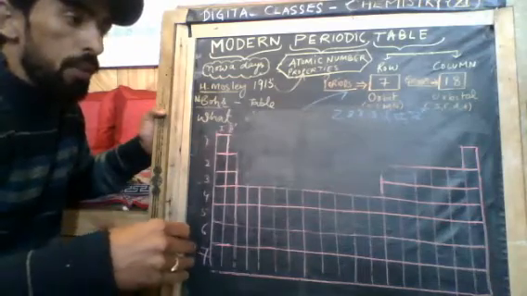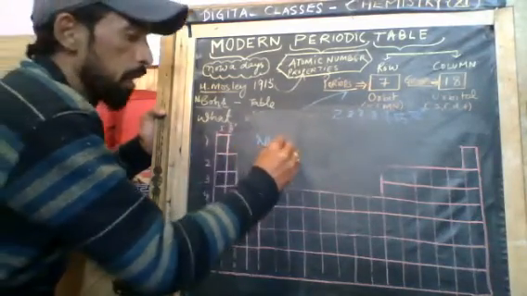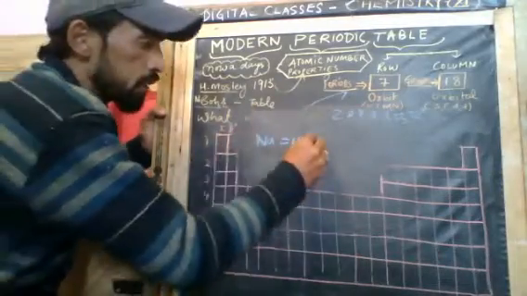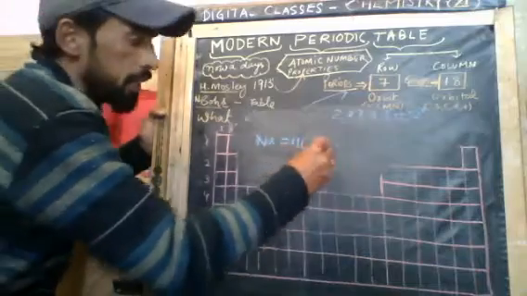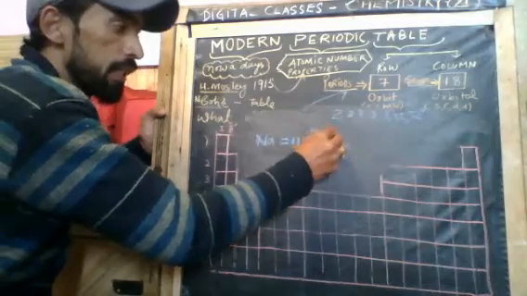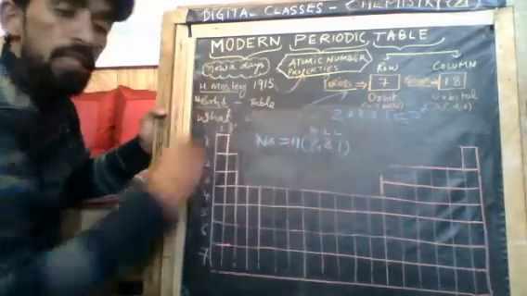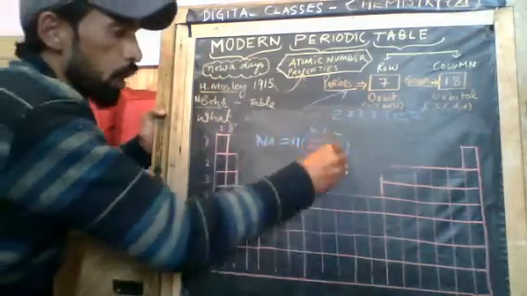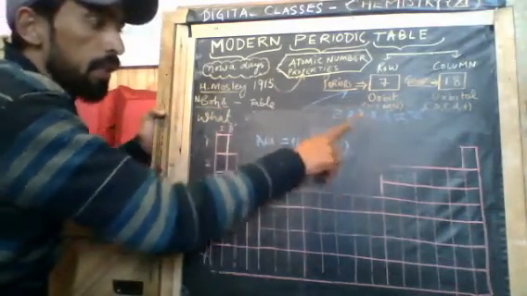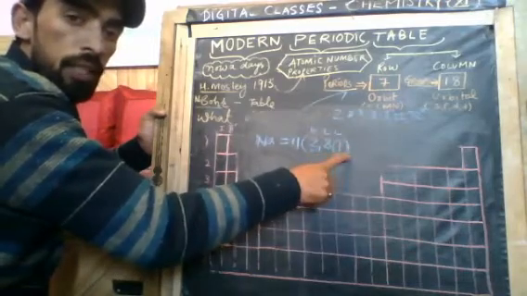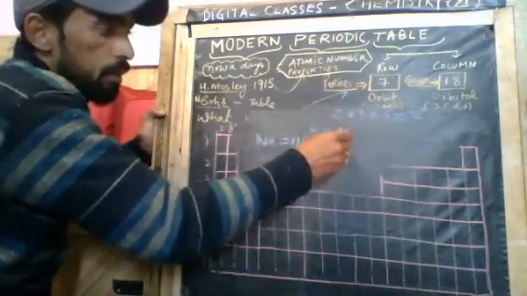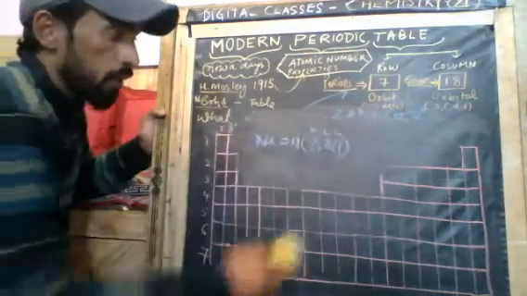Suppose I take the example of sodium. Sodium has 11 electrons. The 11 electrons are distributed as 2 in K, 8 in L, and 1 in the outermost shell. So there is 1 electron in the outermost shell. Until the shell has 8, we will continue filling 2, 3, 4, 5, 6, 7, 8. When it reaches the octet, then we move to the next level, for the next number.